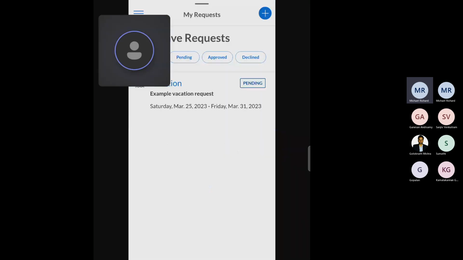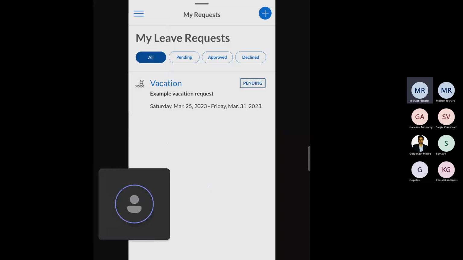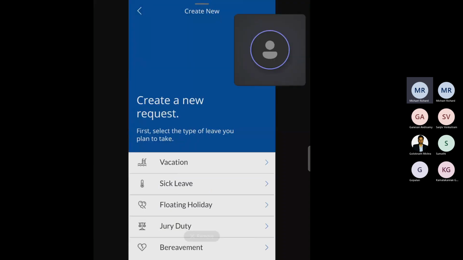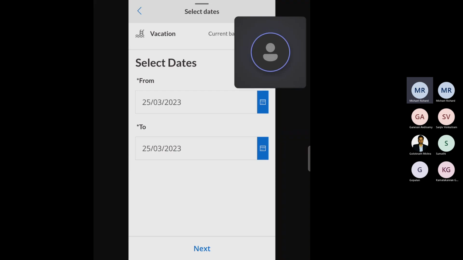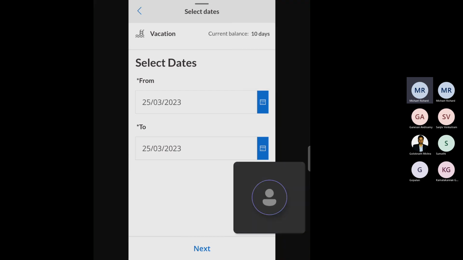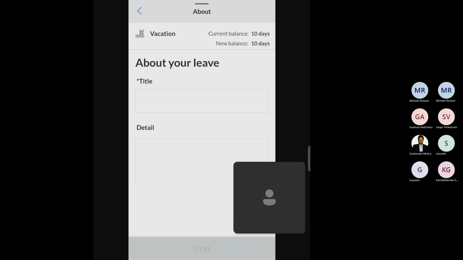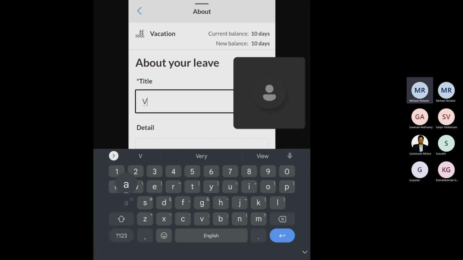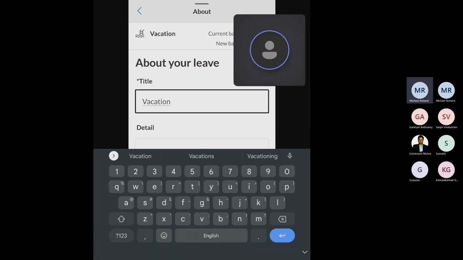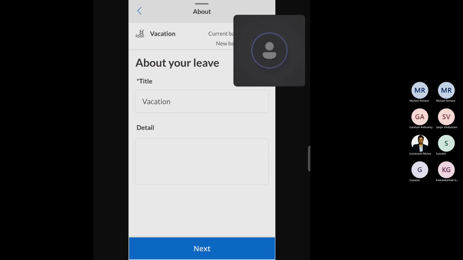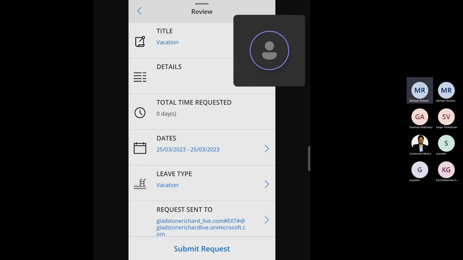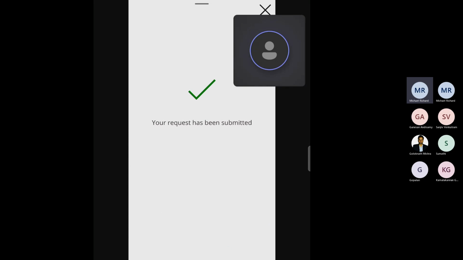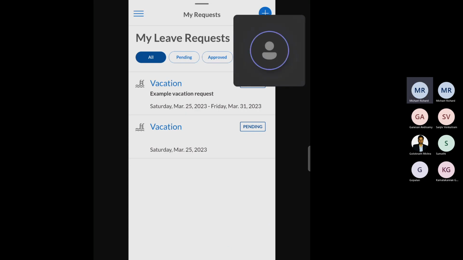So you click leave login, and you can add your entire functionality, similar to how you do it in your normal mobile apps. I have also set manager and all those things, and then submit the request. The request has been submitted. Okay, so you can see all those things.